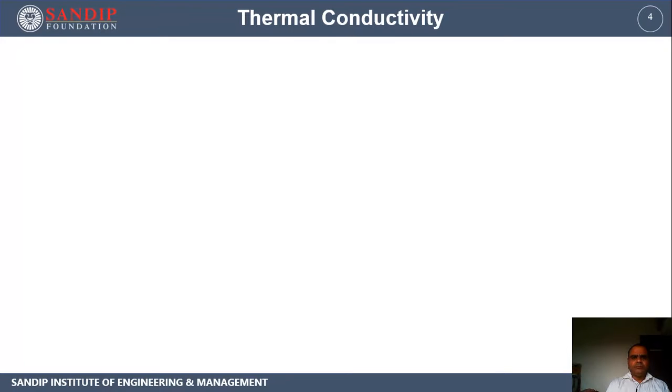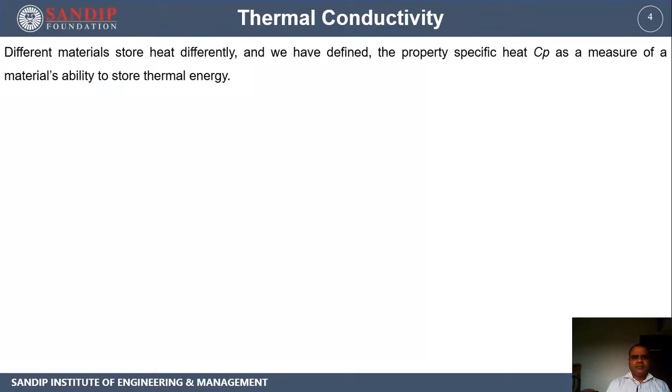Thermal conductivity is a property that you have already seen in Fourier's law of conduction, where there is a constant of proportionality, and this constant of proportionality was named thermal conductivity. Different materials have different storage capacities. So we can define the property called specific heat as a measure of a material's ability to store thermal energy. Its capacity to store energy is expressed by this term called specific heat.